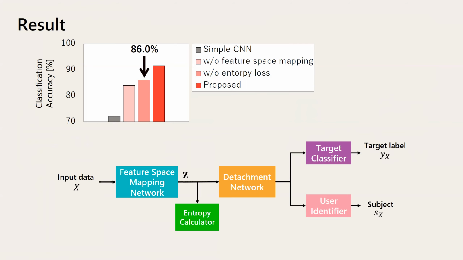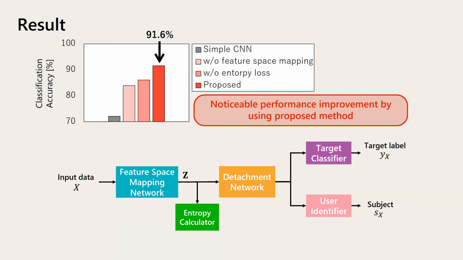MaDeNet also includes the entropy calculator, which enables the classification task-aware feature space mapping. As a result, MaDeNet achieves the classification accuracy of 92%. So we can conclude that the classification performance is noticeably improved by using the proposed method.